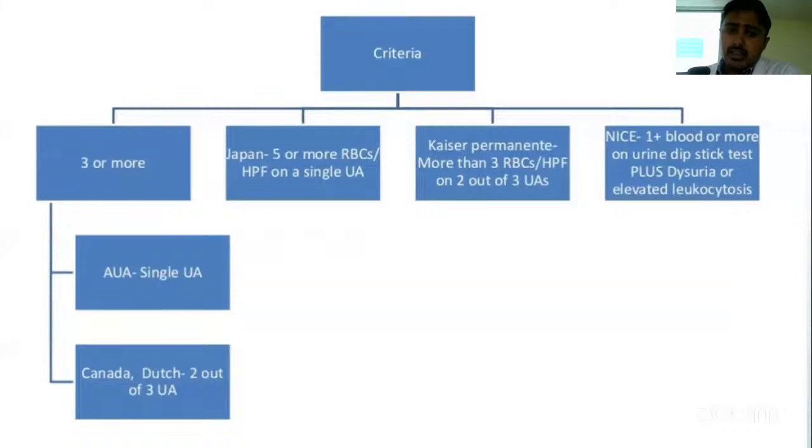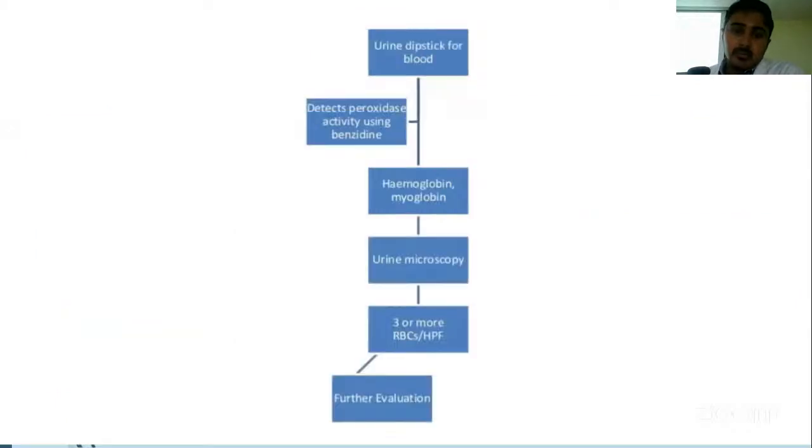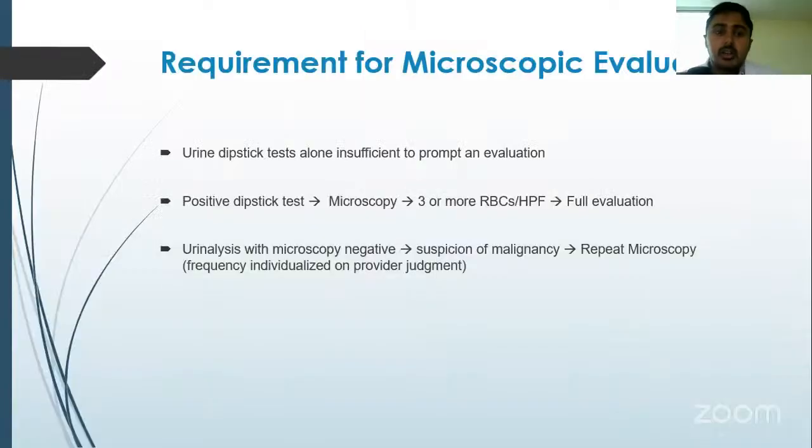Criteria, there are various guidelines available. Noteworthy is AUA guideline, which suggests that in a microscopy, if there are 3 or more RBCs per high power field in a single urine analysis, then it validates a thorough evaluation of that patient. Urine dipstick test, if it comes out to be positive, it narrows it down to hemoglobin or some pigmenturias such as myoglobin. So microscopy is always needed. And if it shows 3 or more RBCs, then you need a thorough evaluation of that patient.